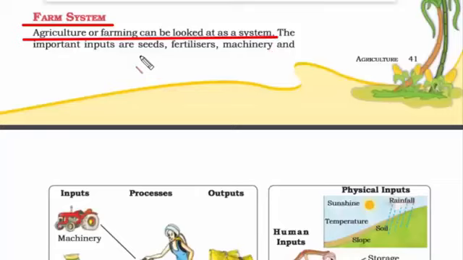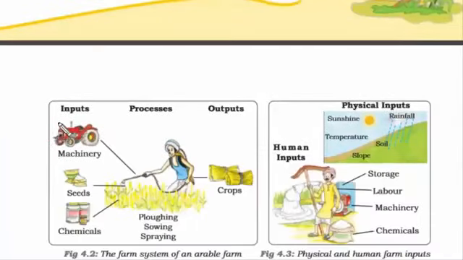So for example, for farming, we need seeds, fertilizers, machinery and labor. So they are nothing but inputs. If you look at this picture, you can see the input that is required for agriculture: chemicals, seeds and machinery. And then you have a process. That means what do we do with the inputs? How do we use it? So that is nothing but plowing, sowing and spraying.